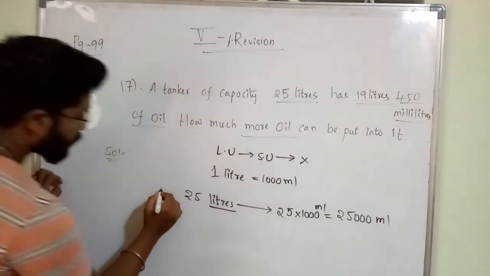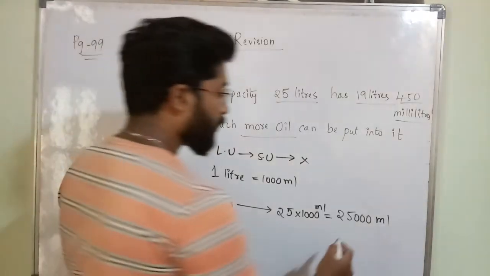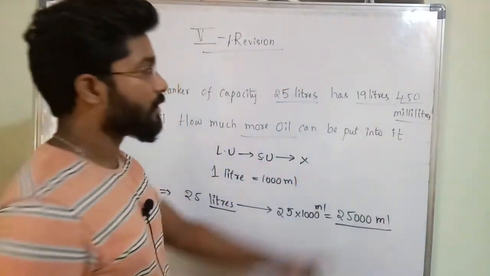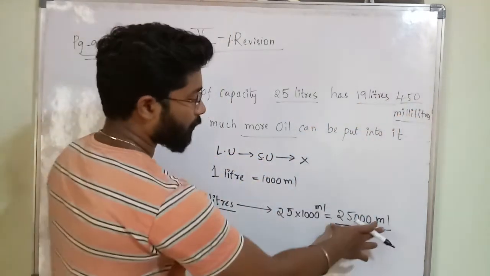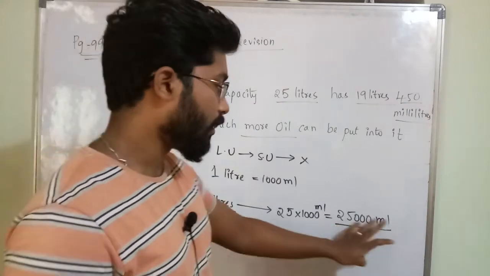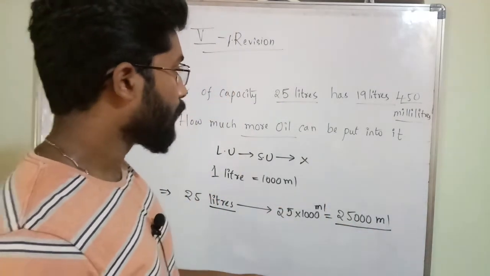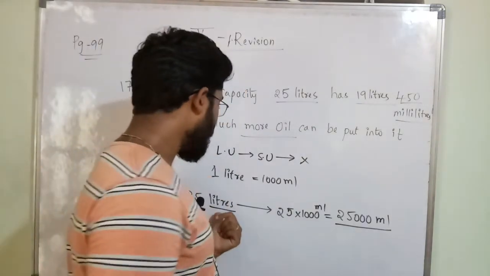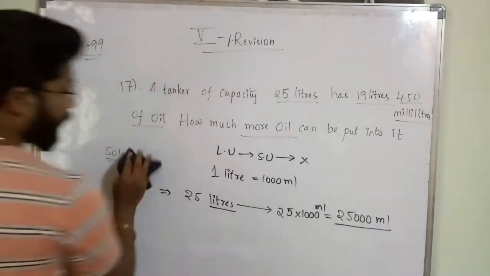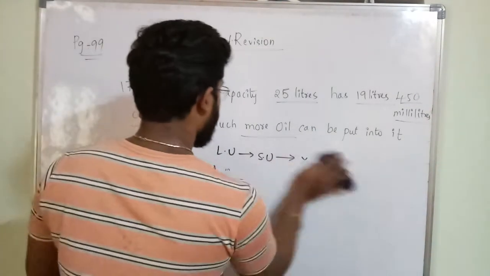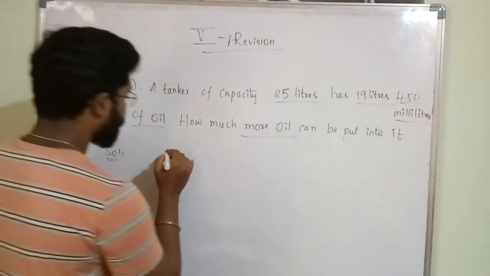This process is completed. We have converted this into ml, because here we are having 19 liters 450 ml. So first you have to convert this liters into ml. I have converted, 25,000 ml. So what he is asking, how much more oil can be put into it?